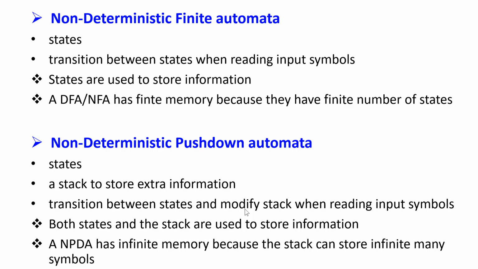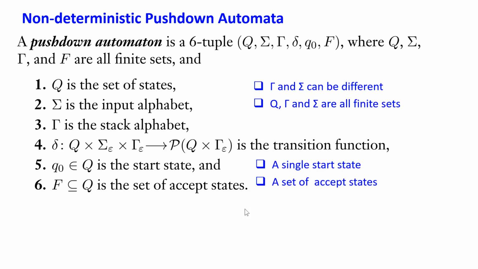For non-deterministic pushdown automata, it also has states and transitions between states, but it also has a stack to store extra information. And it can transfer between states and modify the stack when reading input symbols. Now both states and the stack are used to store information. An NPDA has infinite memory because the stack can store infinitely many symbols. Of course, we still only have a finite number of states, so the information stored by the states is still limited, but we have an unlimited stack.